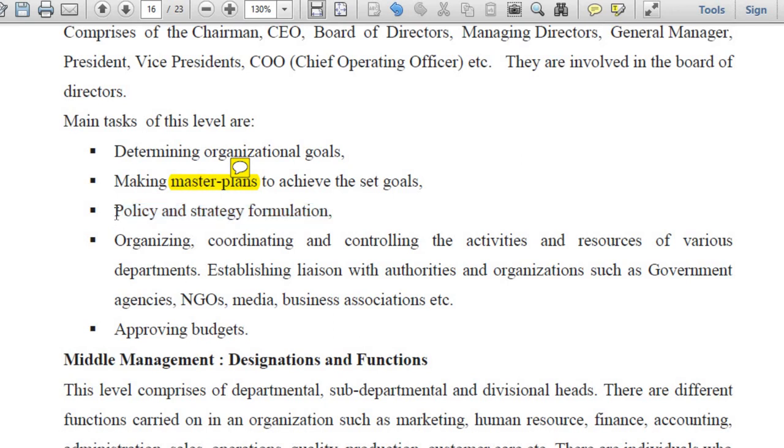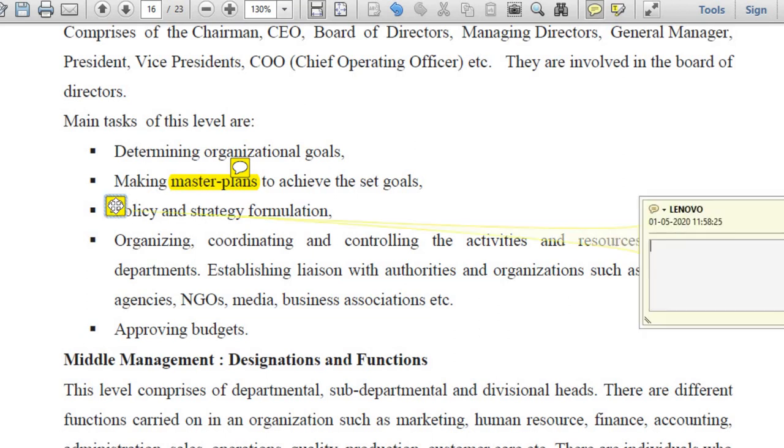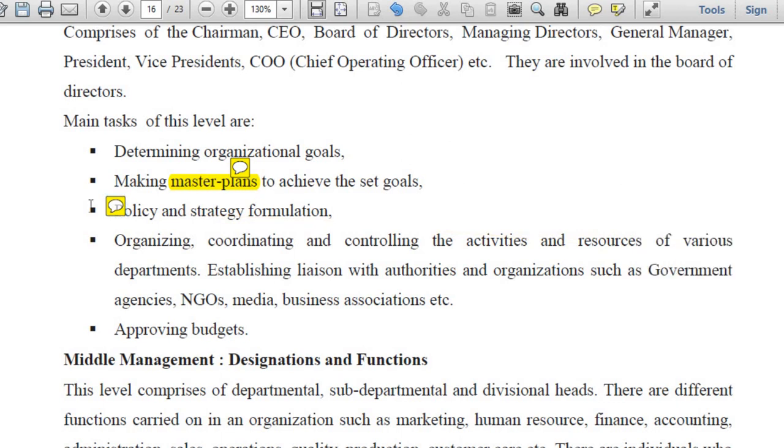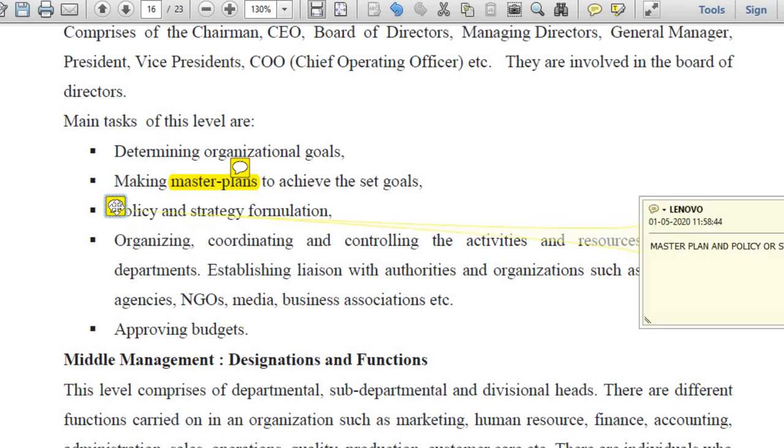Next is overall master policy and strategy formulation. Here also I can add one particular term, master, because strategy making, policy making to get the work done, that is also a common job of the top level.